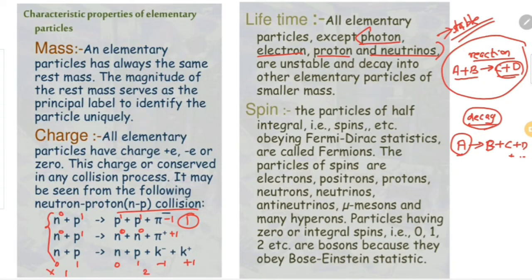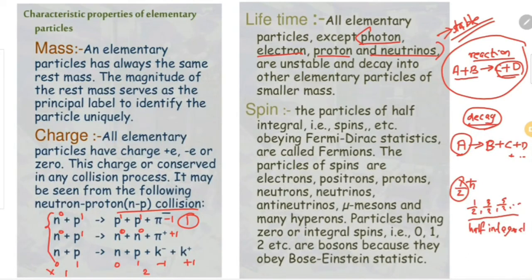The spin of particles can be categorized into half integral and integral. What do we mean by half integral spin? Spin is the intrinsic spin angular momentum we are discussing here, and it is always expressed in terms of h cut. Here we are taking only the magnitude. So if the spin is like 1/2, 3/2, 5/2, etc., these spins are called half integral spins. These are half integers.